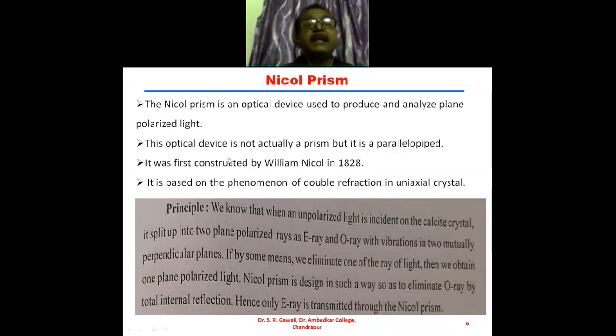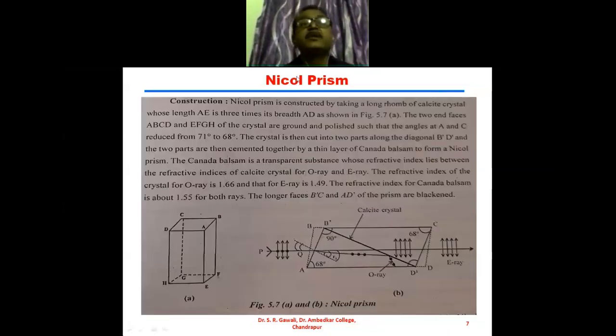Okay. Then we will study the construction of this Nicol prism. Nicol prism is constructed by taking a long rhomb of calcite crystal, whose length AE, this is the AE, A and E, is 3 times its breadth AD. AD is this one, A, and this is the D. So this distance AD will be smaller, and this length AE is the longest, so it will be 3 times its breadth.